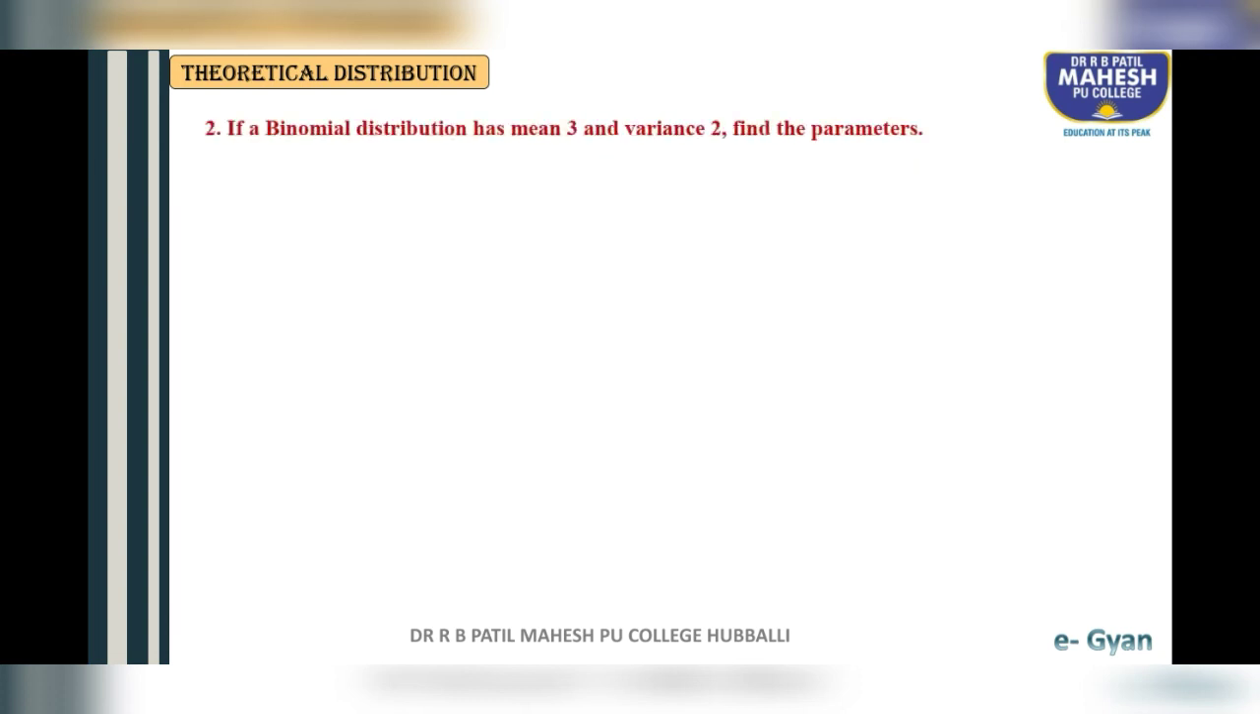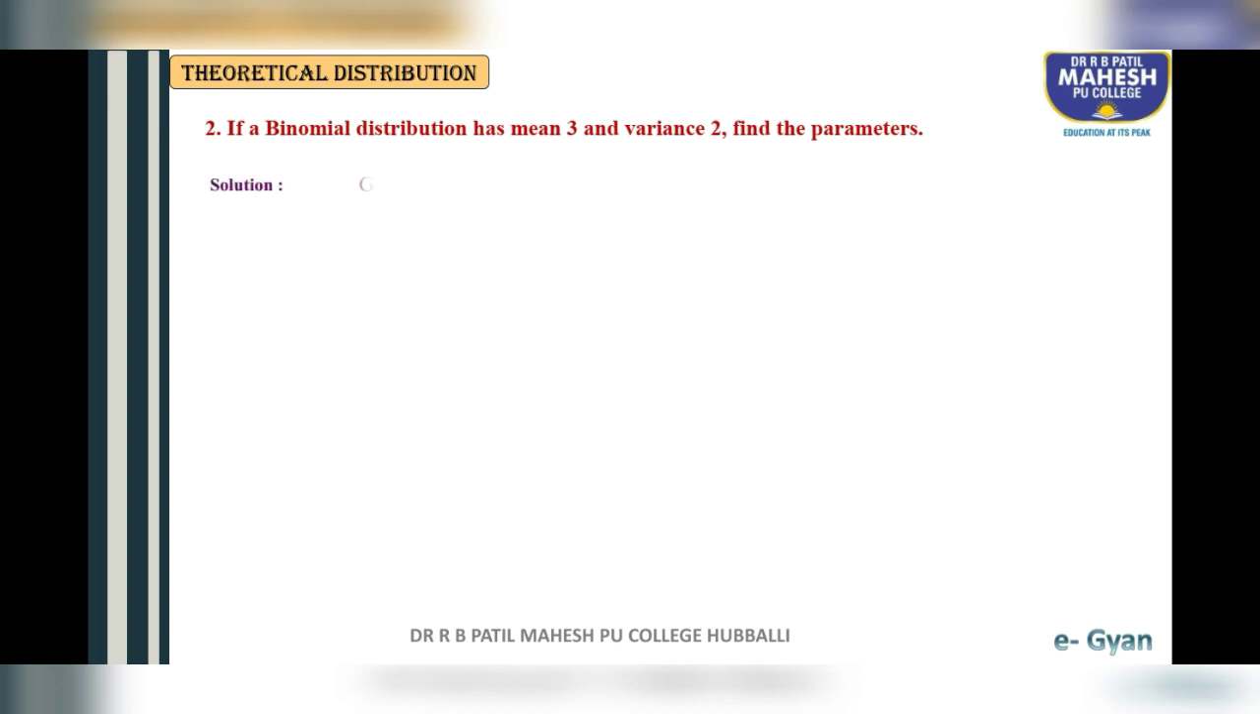Let us take the second example, friends. A very important question; many times these types of questions are repeated. Just read out the question: if a binomial distribution has mean 3 and variance 2, find the parameters. Friends, first try to understand the question. Mean is given and variance is given directly, and we have to find the parameters. What are the parameters of binomial distribution? Small n and probability p. We have to find the values of n, p and q.